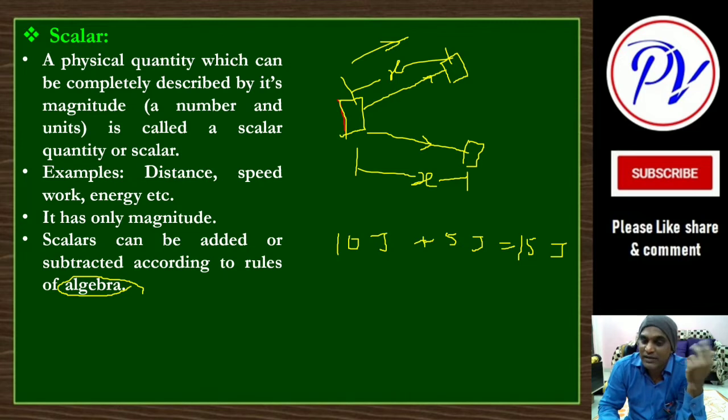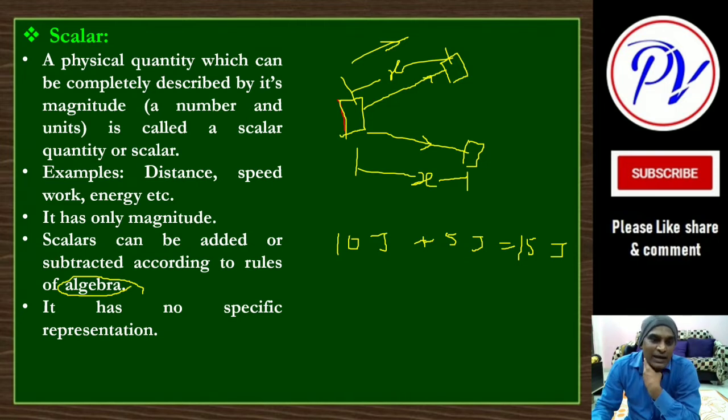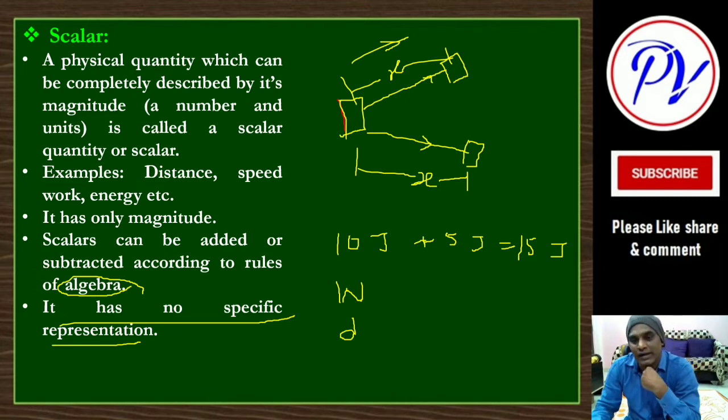But that is not happening in the case of vectors, that we will see. Another important thing you must remember in case of scalar is it does not have any specific representation, okay. So simply by its notation we can work, distance, okay, like this only you can represent, no other specific method is given, that is given to the vectors, okay.